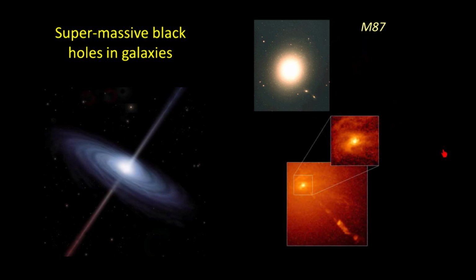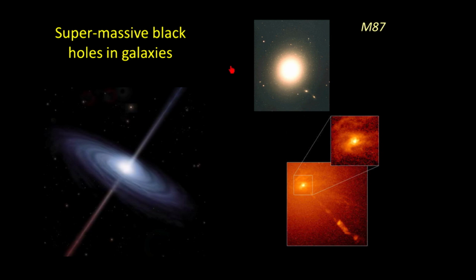And here's an even closer view of that. So when we zoom in with the Hubble Space Telescope even closer and closer to the actual black hole, this is the material surrounding the black hole, and then this is the beam of matter and energy that is being focused away from the black hole itself. So notice, we can't see the black hole, but what the black hole is doing at the center of this galaxy is causing the consequences of all the things happening around it. And this beam of energy and material is basically revealing the presence of the black hole that is at the center of the galaxy M87.